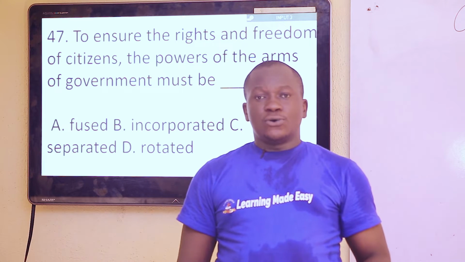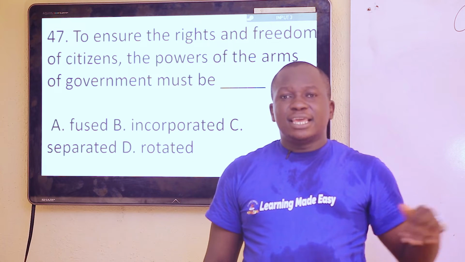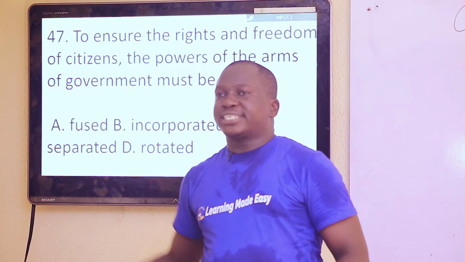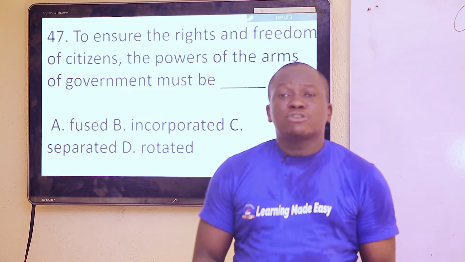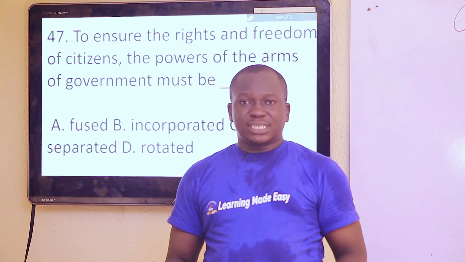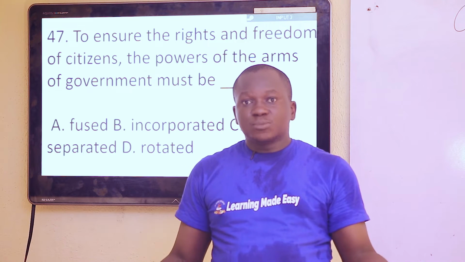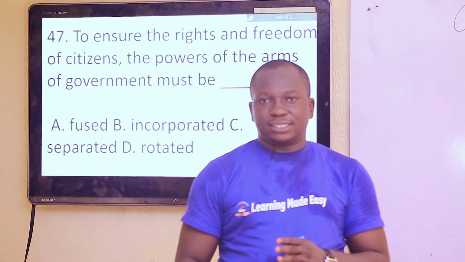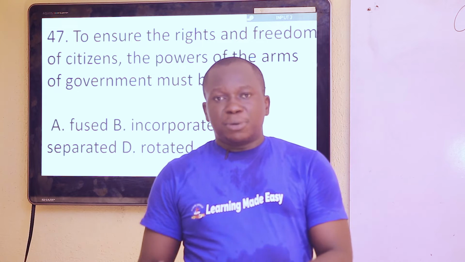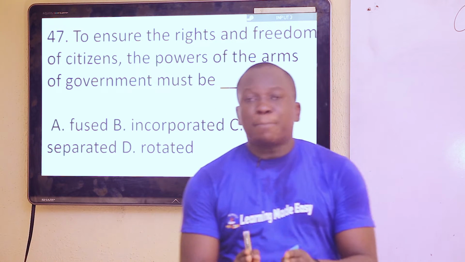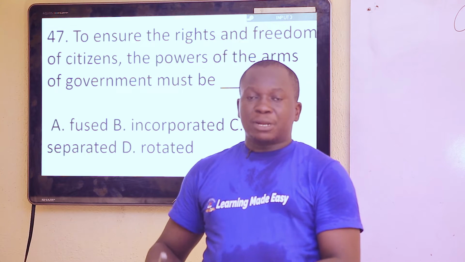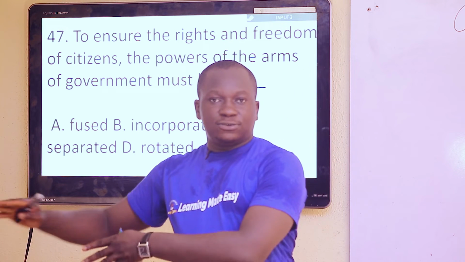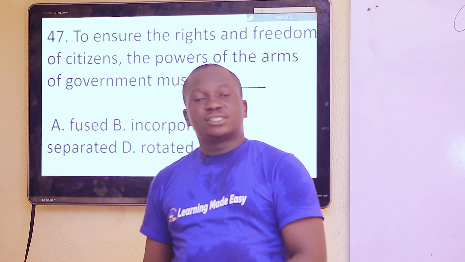Is that clear? So, the person making a law should not be the one to also settle disputes. Because what if I make a law and I breach it? Will I also be the one to come and resolve disputes? I can't be fair in such an instance. So, it is expedient and good under separation of powers that a separate entity should make laws, another entity called executive should implement laws, while another entity called judiciary should do what? Interpret laws.